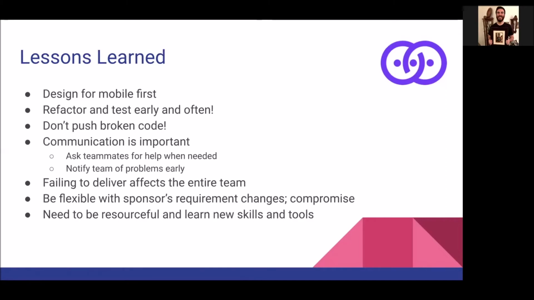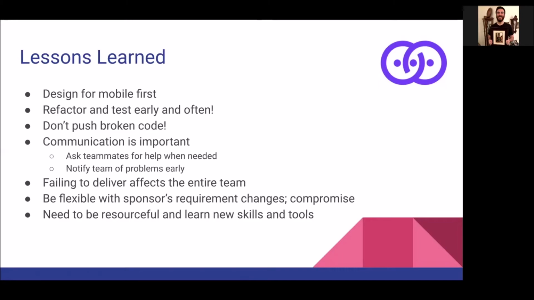One of the big things we learned is to refactor and test early and often, and don't push broken code. So for example, recently I did a settings change to send email, and it ended up breaking the server. You couldn't even run it. I pushed my code, and now our dev branch had a not working project, and I kind of screwed over some people with that.